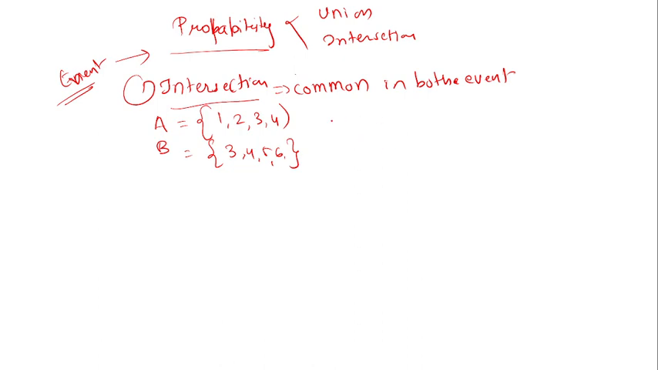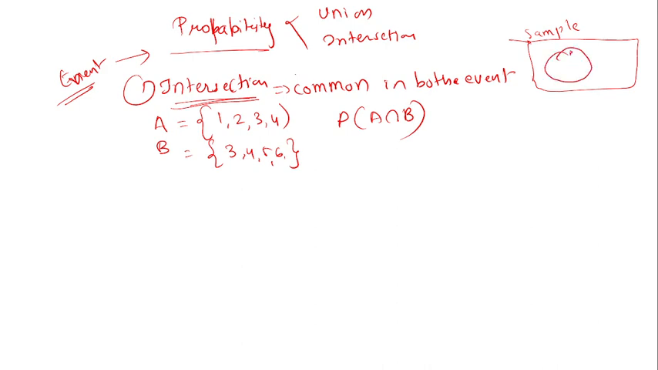For the intersection, the probability of A intersect B, that is the intersection point. If I draw it in a Venn diagram, this rectangle is the sample space. In this sample we have two events, event A and event B. You can see that element 3 in event A and element 3 in event B is common. Also 4 is common in events A and B.